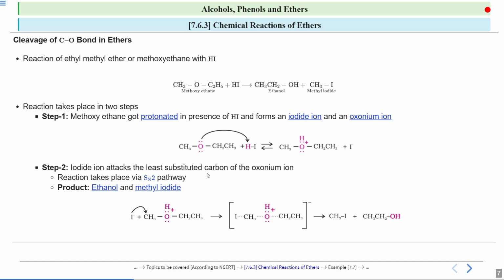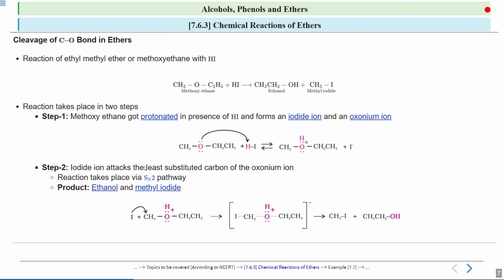So we will see what happens. This iodide ion will attack on this particular carbon. Why will it attack on this particular carbon? Because on this carbon there is less steric hindrance. If you look at this, there is more steric hindrance on the CH2 and CH3 side. So this iodide will attack on this CH3 group, and this iodide ion, which acts as your nucleophile, attacks on this carbon.